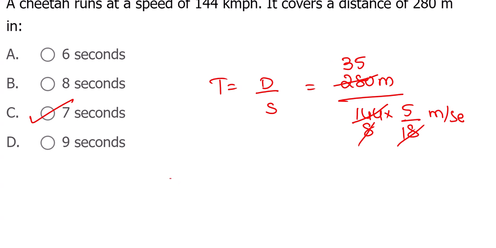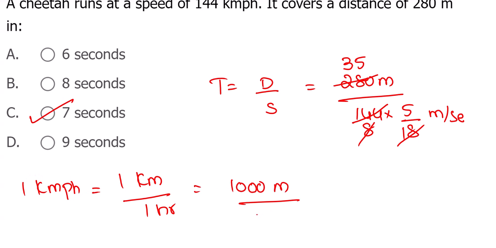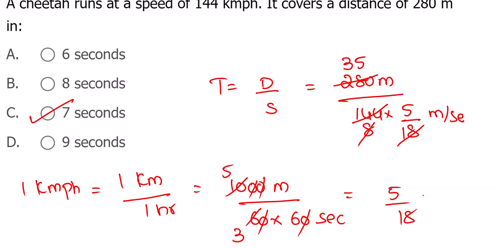So why 5 by 18? I hope everyone knows this basic. 1 kilometer per hour. 1 kilometer is 1000 meters. 1 hour is 60 minutes. Each minute is 60 seconds. If you cancel this, this is 2 5 times, 2 3 times, you get 5 upon 18. Everything's reason is there, so many of you already know.